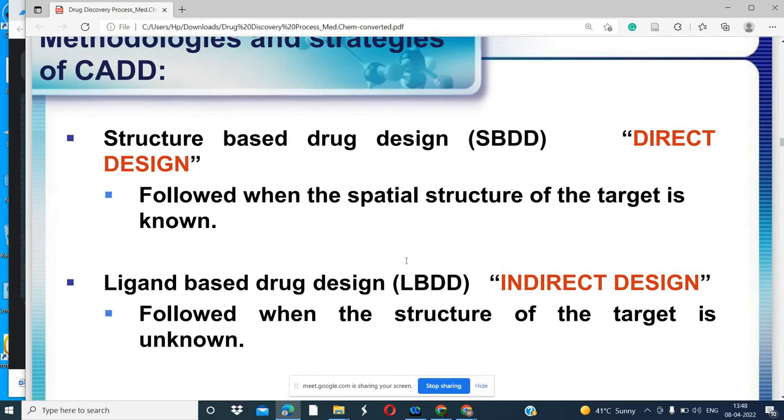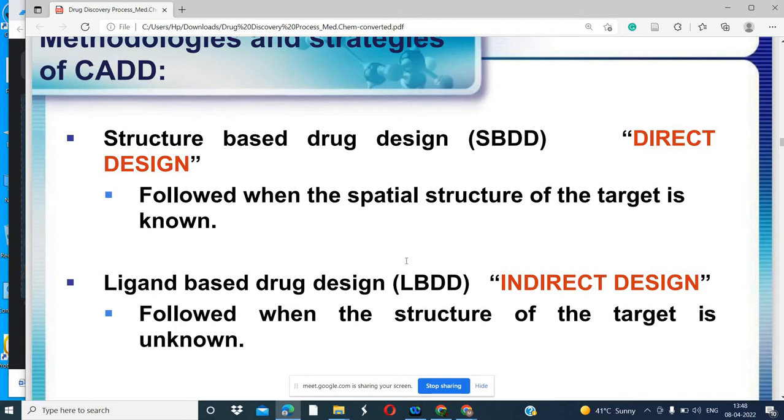What is structure based drug design? This is direct design. If the target structure is available we can use it; if we do not have the target structure, we cannot use this approach. We should have the structure of the target, then only can we inhibit that target protein. We will design a drug that can bind to the active site of the protein target so that it can be inhibited and the disease process can be disrupted. That is called structure based drug design.